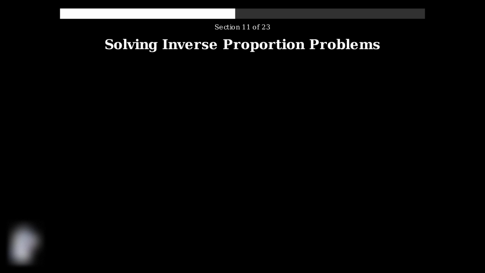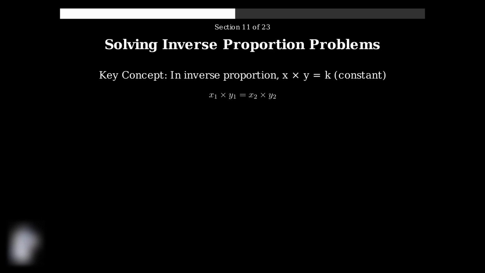In inverse proportion problems, we work with quantities where one increases as the other decreases, but their product always remains constant. This relationship appears frequently in real-world scenarios involving time, speed, workers, and resources. The fundamental principle of inverse proportion is that the product of two related quantities remains constant. When we have two situations with inversely proportional quantities, we can write x1 times y1 equals x2 times y2.